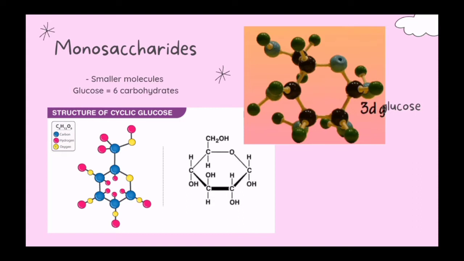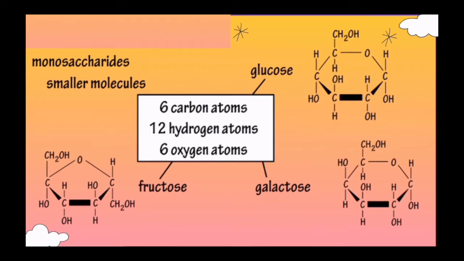Glucose is a 6-carbon carbohydrate, and when it is dissolved in water, it will form a ring, as represented in this ring model. So this is how a 3-dimensional model of glucose looks like on the screen. I have shown you 3 different models here, but keep in mind that these models all represent the same molecule. 2 other important 6-carbon monosaccharides are fructose and galactose.